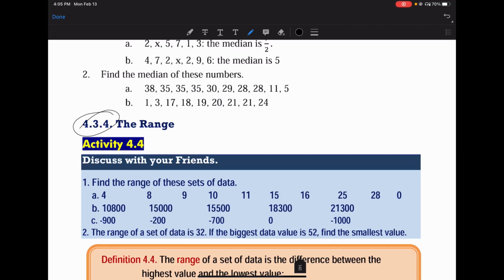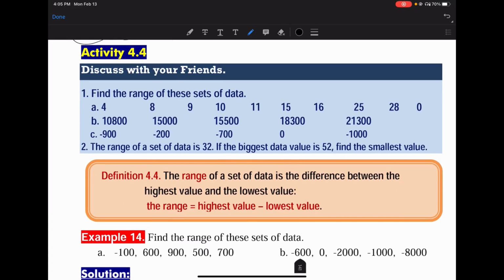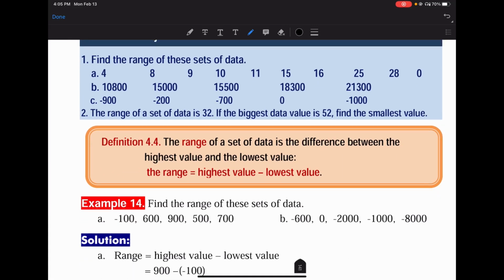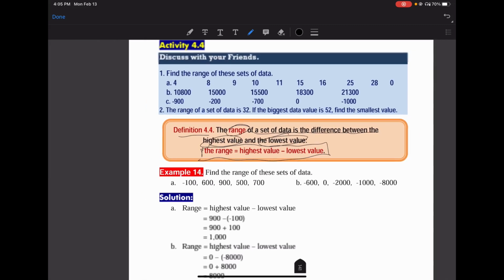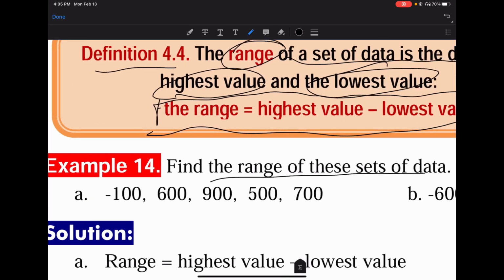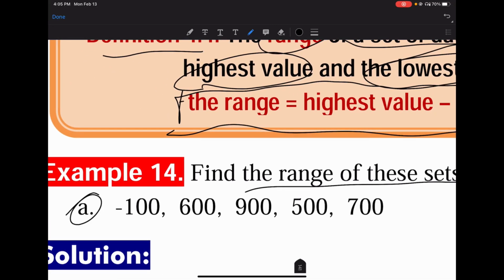ሬንጅ ደግሞ ሜጀር ኦፍ ዲስፐርሽን የምንለው ነው። The range of a set of data is the difference between the highest value and the lowest value. The range is equal to highest value minus lowest value. ሬንጅ ካልኩሌት ማድረግ በጣም ቀላል ነው። Find the range of these sets of data.